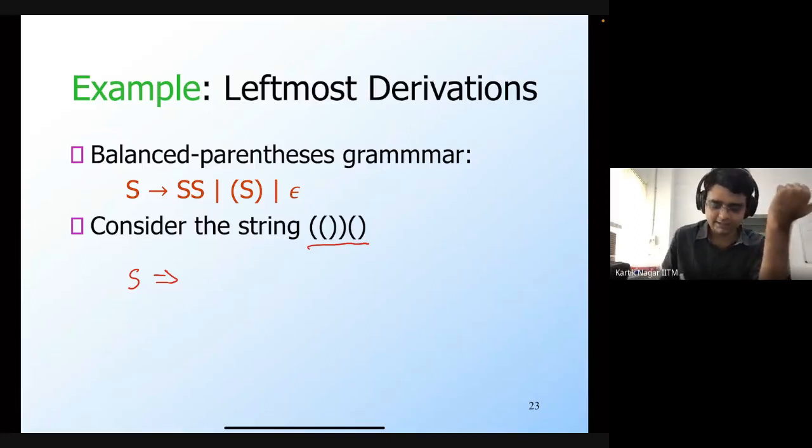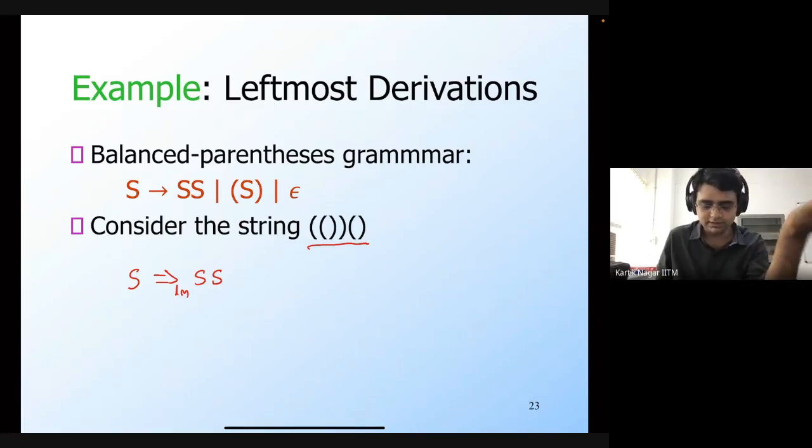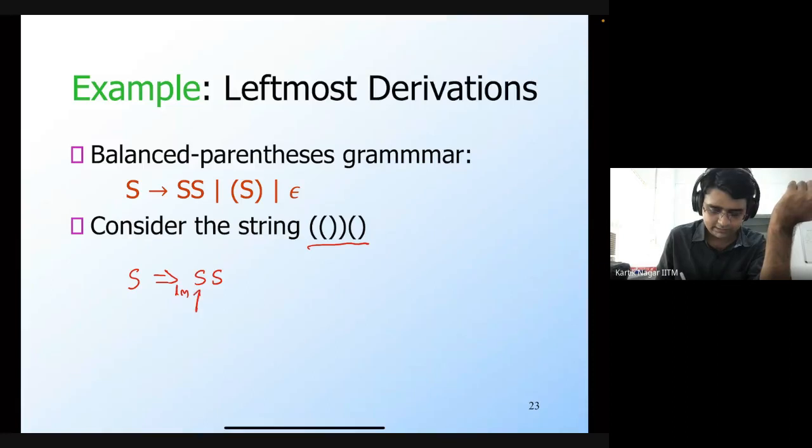Okay, Kostab is saying SS. So let's apply SS. Now there are two symbols here, or two non-terminals here. In a leftmost derivation, I'm forced to pick the leftmost non-terminal, which is S in this case. So I have to pick this particular S.